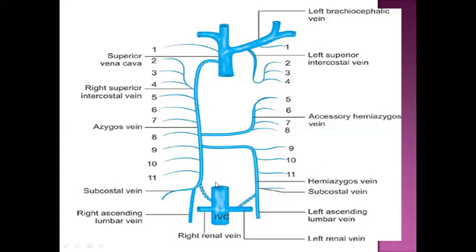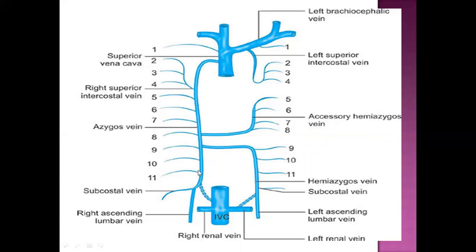Now, actually, we can study everything from this picture only. Let me throw light from this picture. Basically, this azygous vein, which is seen on the right side, how is it formed? We are finding the subcostal vein, which is generally considered the 12th intercostal vein. It is joining with the right ascending lumbar vein. Both of them are joining to form the azygous vein.